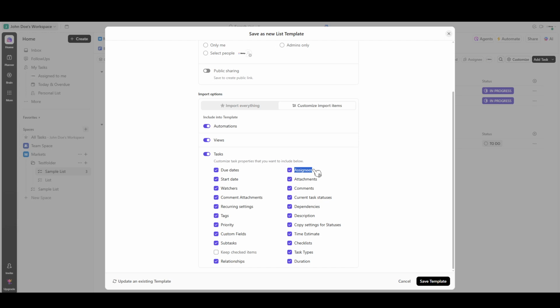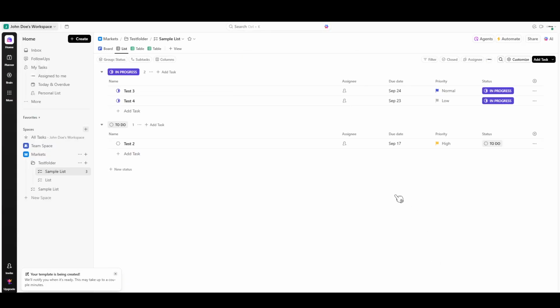Once you've set your preferences, all that's left to do is click on Save Template. And there you have it, a tailored template that will streamline your workflow and boost efficiency, ready for use anytime you need it. By following these simple steps, you have now successfully mastered the art of creating a template in ClickUp. This will not only save you time in the future, but also provide consistency across your projects.